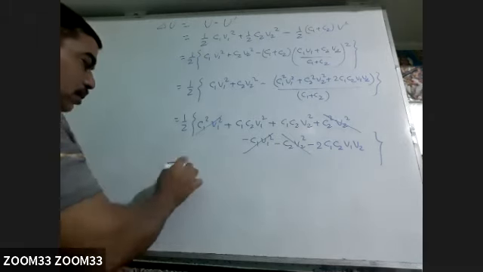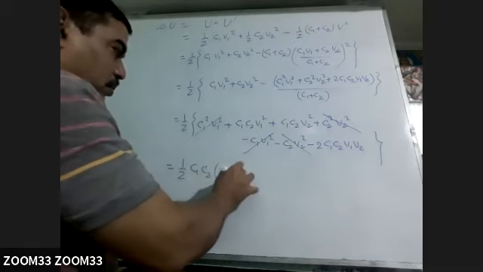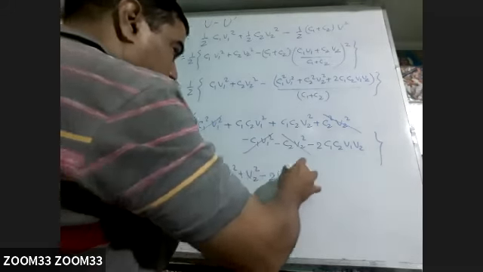So V1 square plus V2 square minus twice V1 V2.